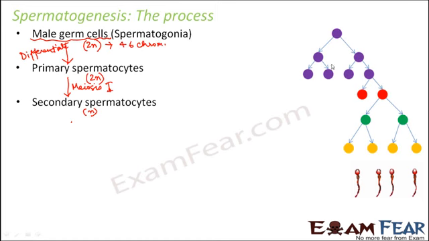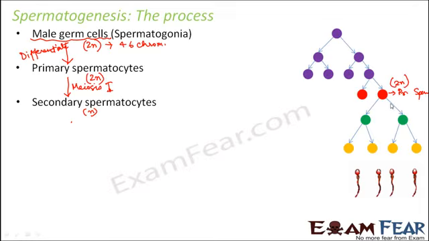Now if you look at this diagram, this is the male germ cell. These male germ cells undergo mitosis, and that is how they keep on increasing in number. But the cells which are being formed as a result of mitosis, some of them differentiate to form primary spermatocytes. So here you can see this orange colored cell represents primary spermatocytes, and these are diploid cells.